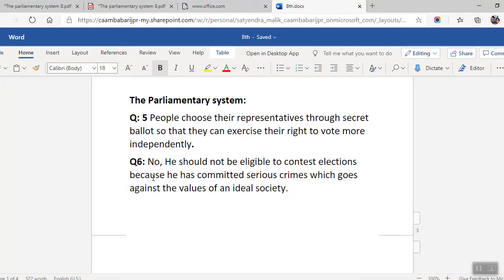So you'll be writing: no, he should not be eligible to contest elections because he has committed serious crimes which go against the values of an ideal society. One who cherishes the values of an ideal society should only be the representative. So that would be all. If you have any questions, then you can of course ask me in the class.